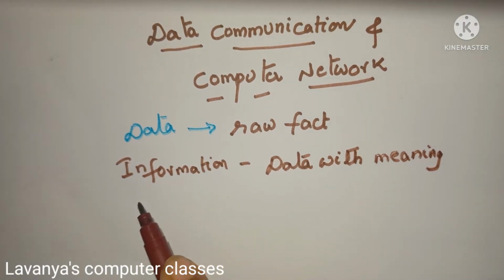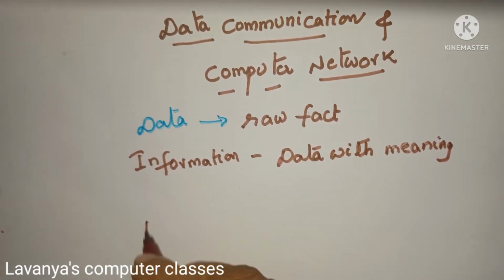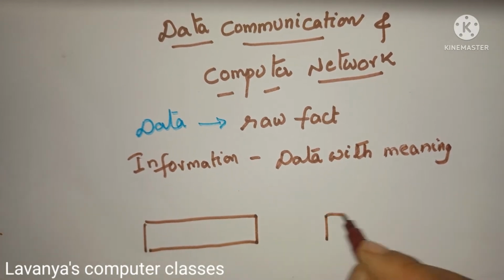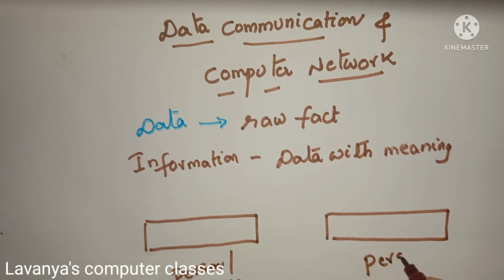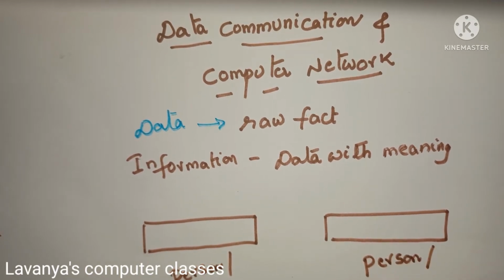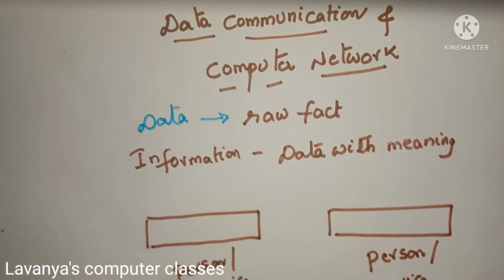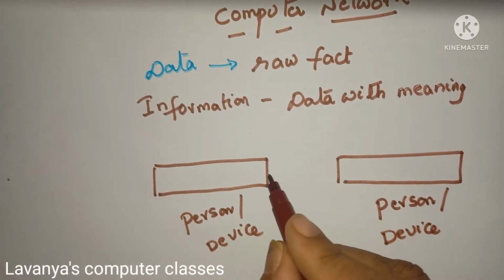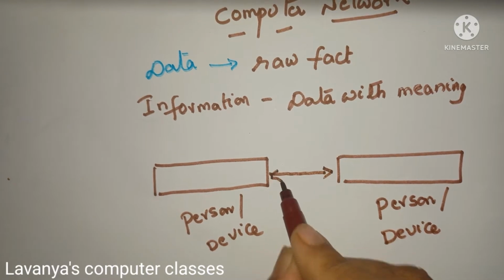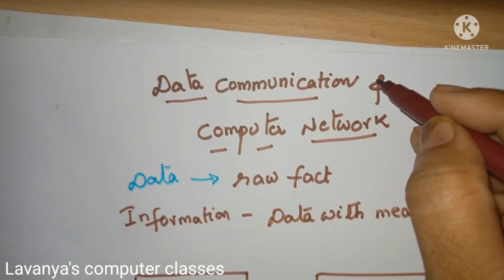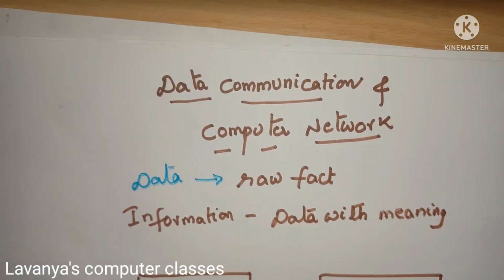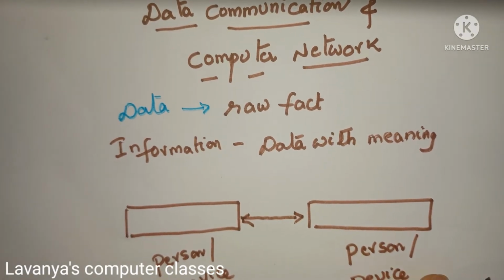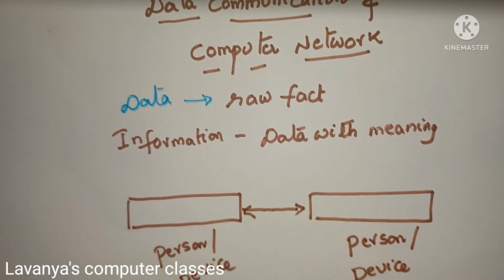Once you want to send the information from one device to another device, or one person to another person, or one place to another place, if you want to exchange the information from one to another, that is called data communication. Communication means transferring the data, exchanging the data from one to another, either person to person or device to device.